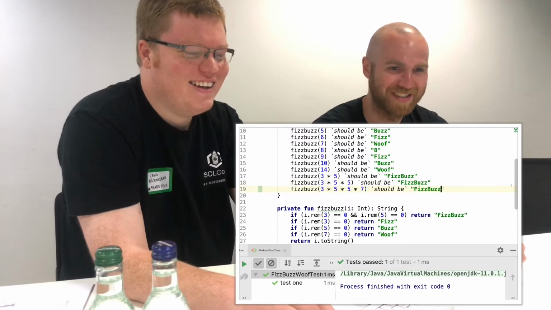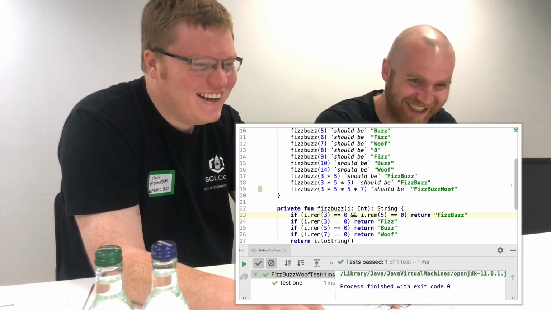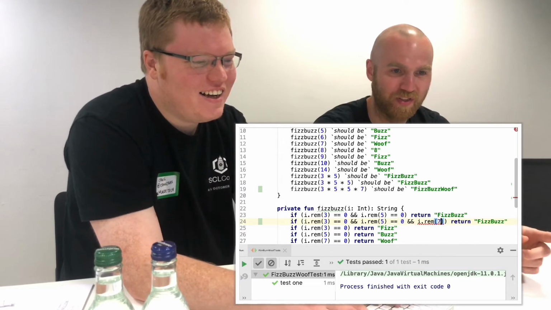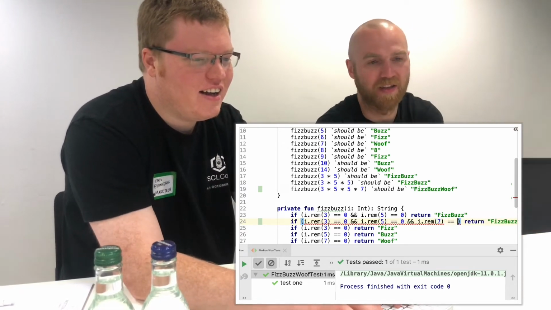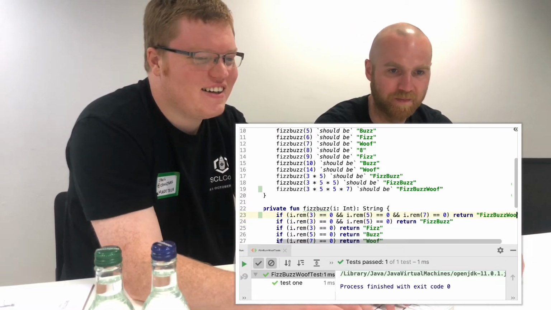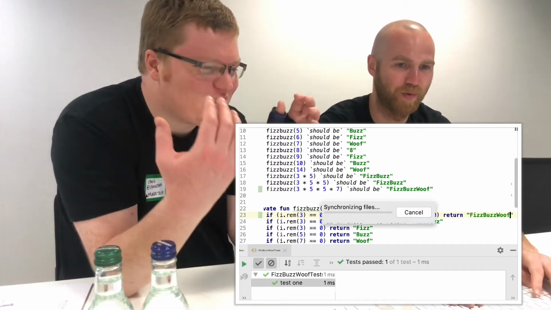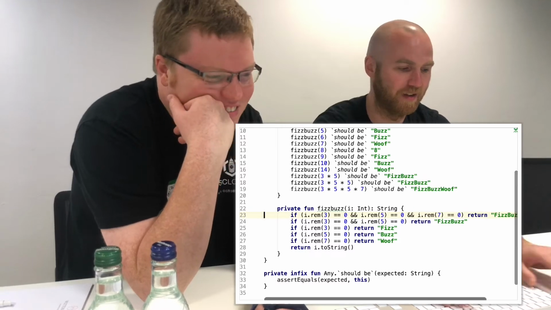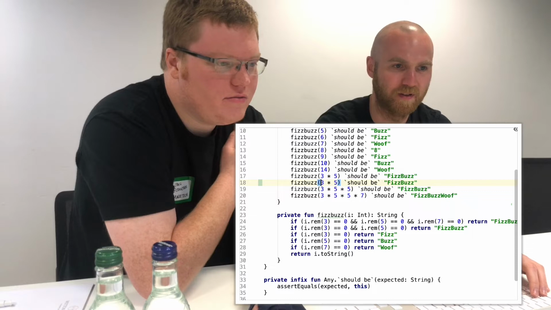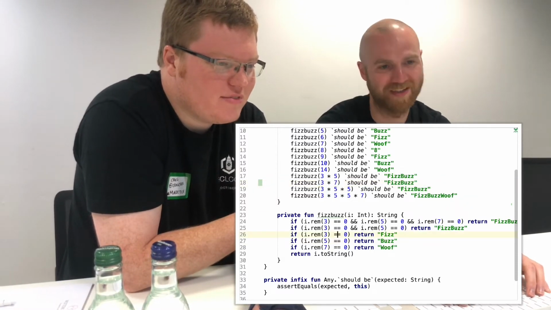Wow, you like to live dangerously. You're going for the ultimate question. Okay, do it. I don't mind. Oh, it should go at the top, I believe. Yeah, that's correct. But it should be above the other one, otherwise it's going to delete it. Okay. Ooh, interesting. Yes, we could take that massive step. But then there are other combinations, right? FizzBuzzWoof, BuzzWoof, all of this stuff. So it becomes properly complicated now.